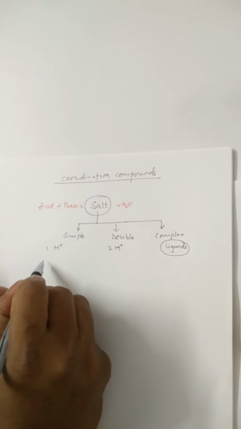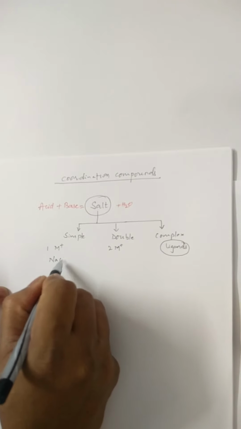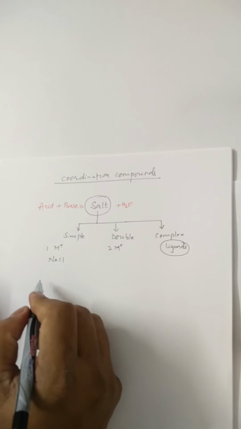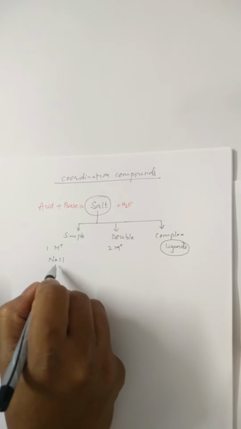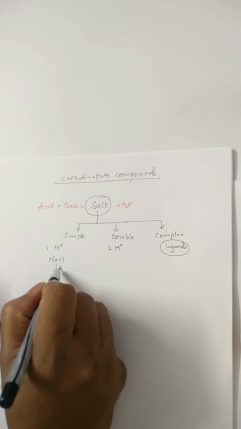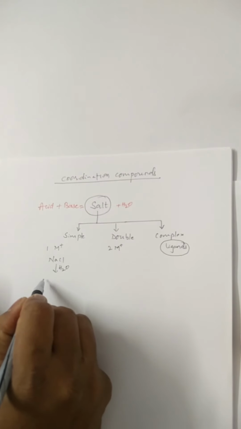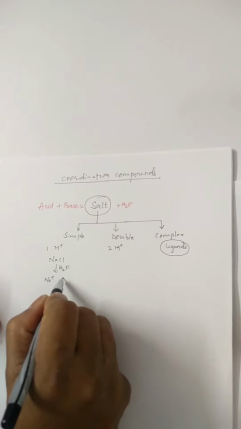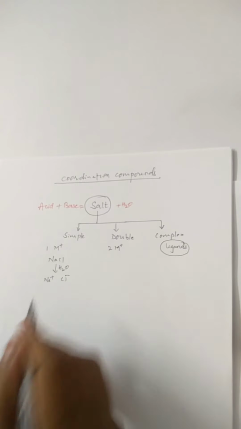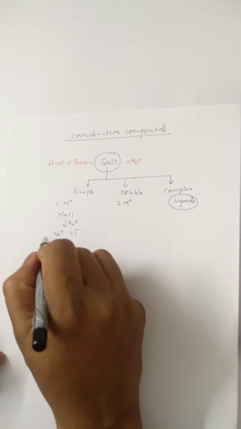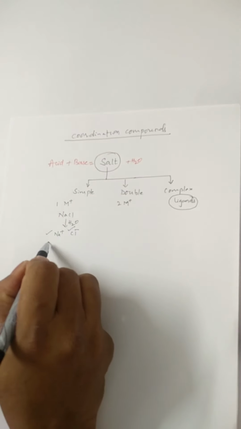Take for example NaCl for simple salt. Speciality of this is this: when it is added to water, we'll get Na plus ions and Cl minus ions. These ions are detectable.